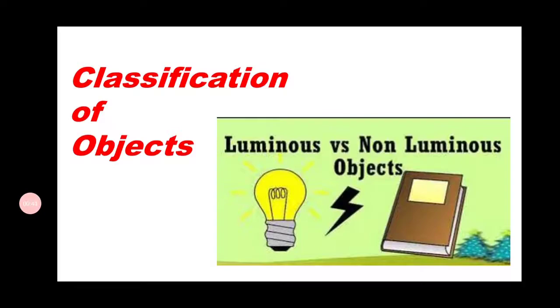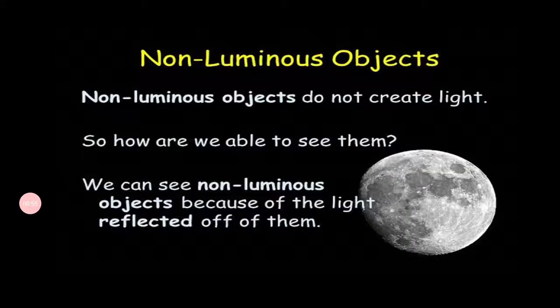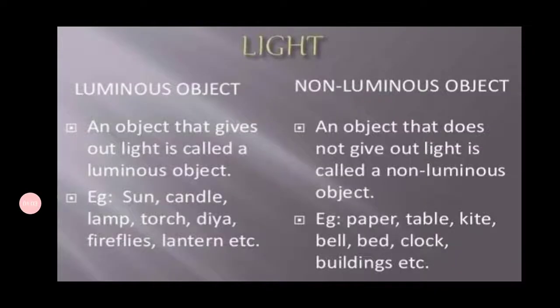Luminous objects are objects that emit light on their own, and we came up with some examples. Non-luminous objects do not create their own light, and we discussed the difference between luminous and non-luminous objects and some examples of these two conditions.